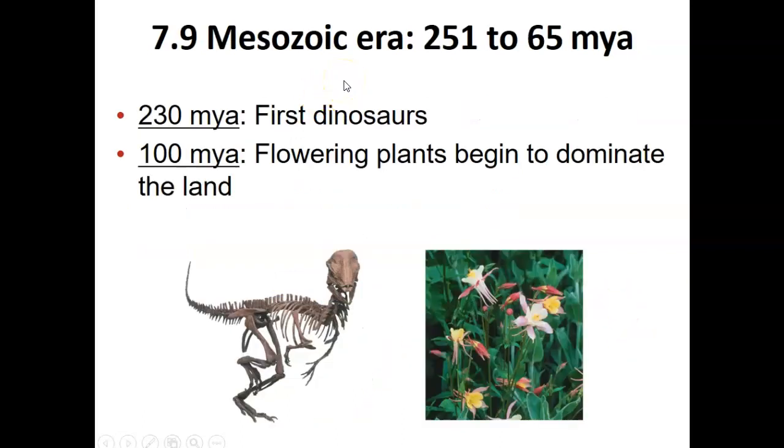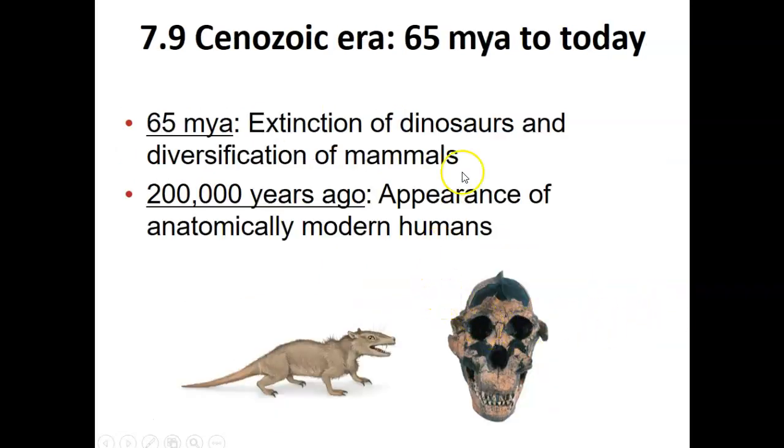The Mesozoic era is about 251 to 65 million years ago. During that time, the first dinosaurs appeared. Flowering plants began to dominate the land. The Cenozoic era is about 65 million years ago to today.